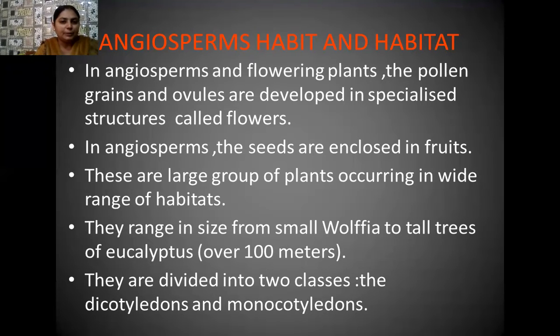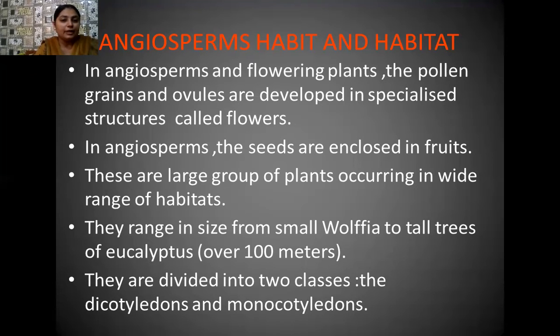Now, students, in angiosperms, the seeds are enclosed in fruits. As you have learned in the life cycle of gymnosperms, in gymnosperms the seeds are naked and exposed, but in the case of angiosperms, these seeds are enclosed in fruits. They are not naked or exposed. And one very important thing about these plants is that they are widespread in a variety of habitats. That means they can easily grow in terrestrial conditions, aquatic conditions, and desert conditions or harsh climatic conditions.